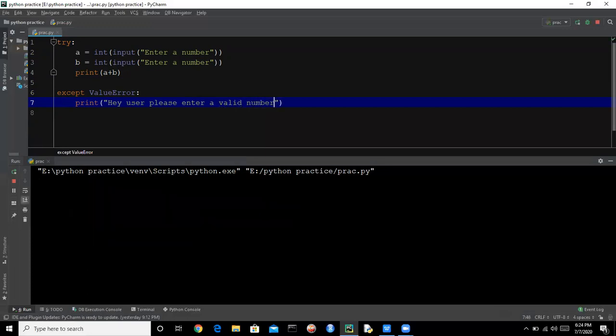Now run this code. If we type a, it will say, hey user, please enter a valid number. Let's run again, and if we type 12, working fine, 23 working fine, and giving the output as the sum of these two numbers.